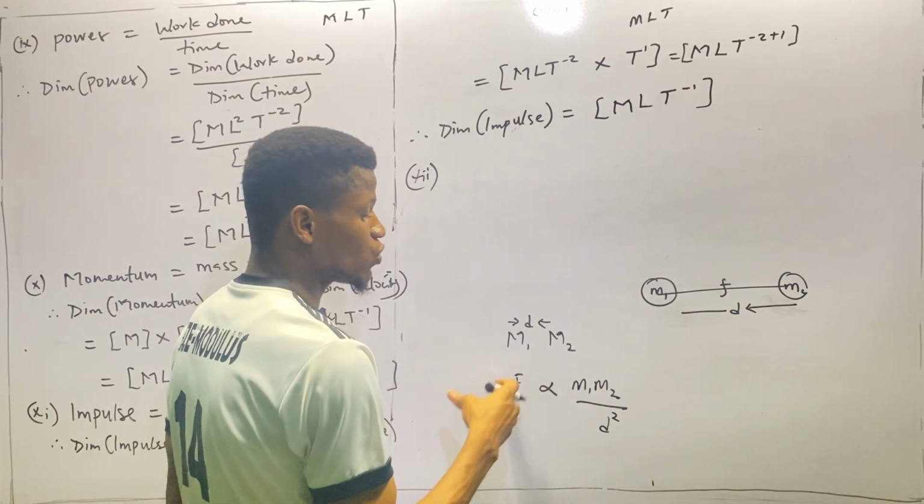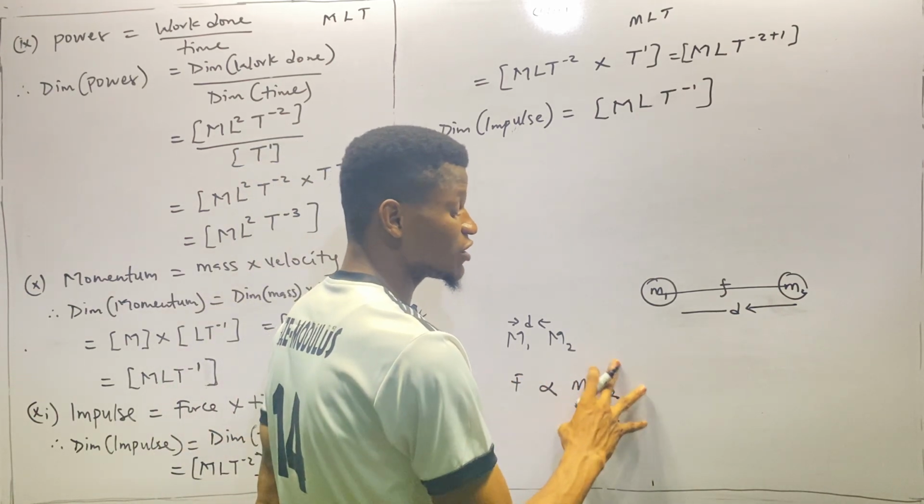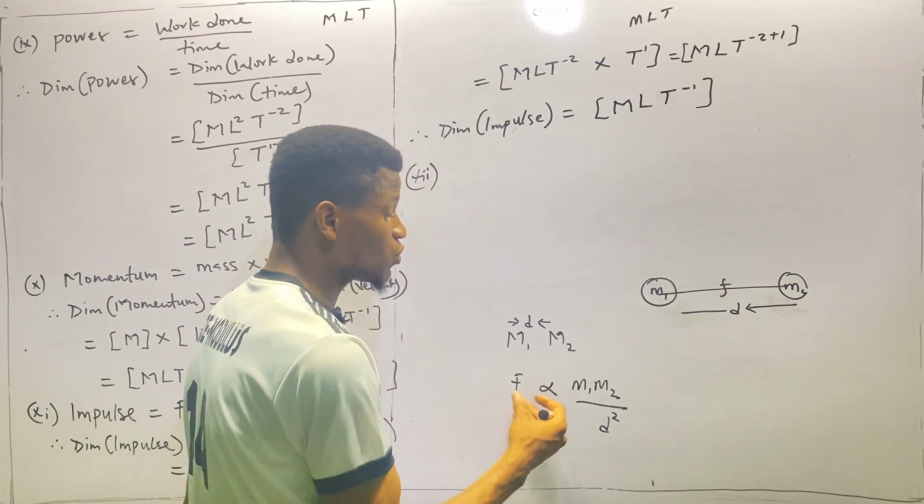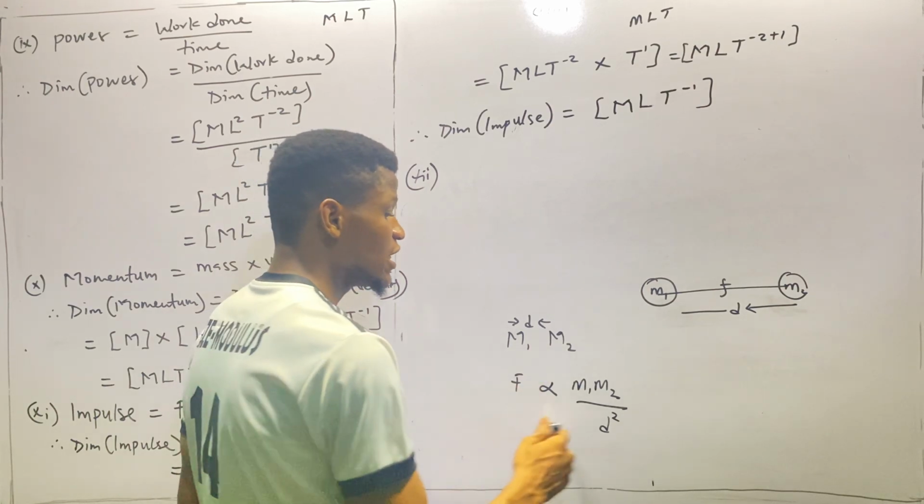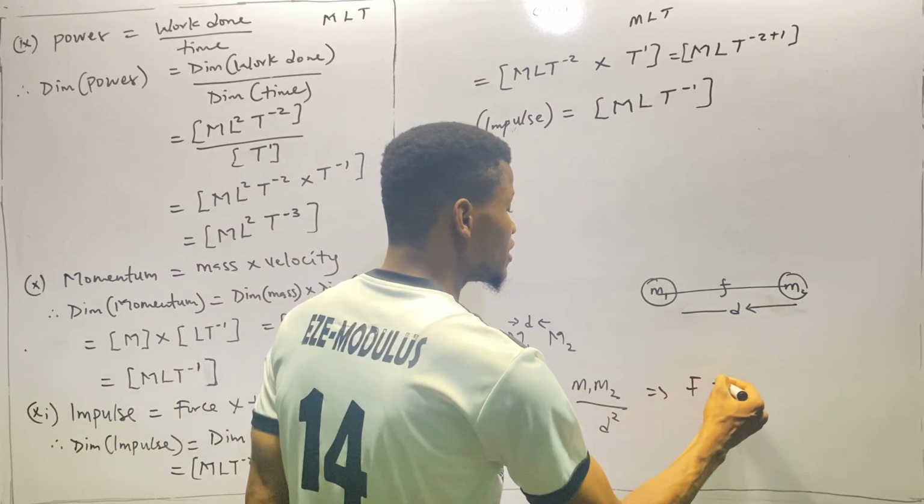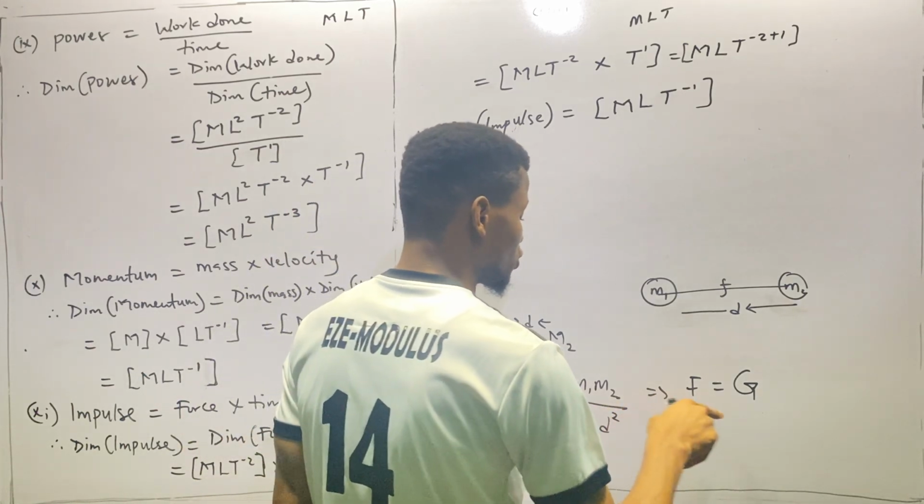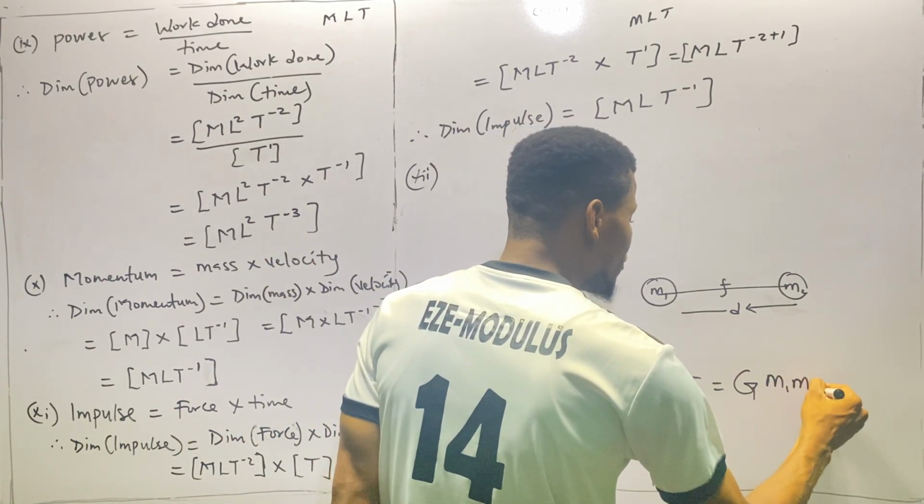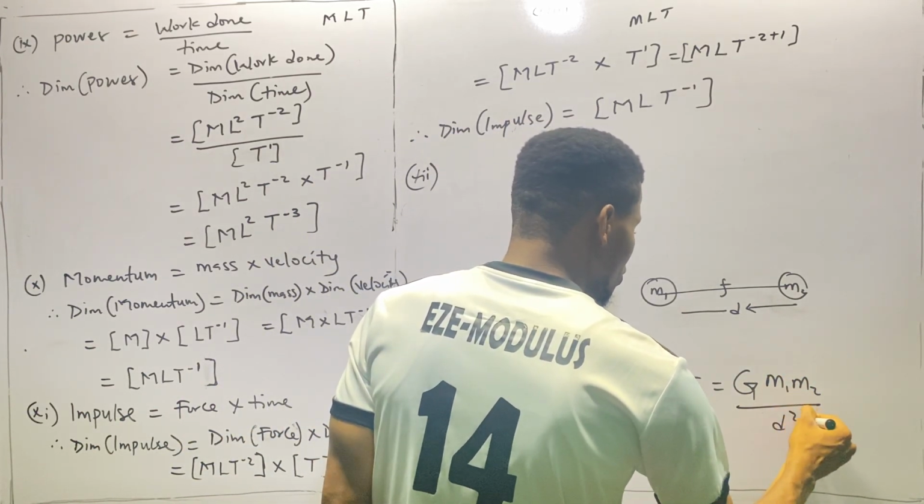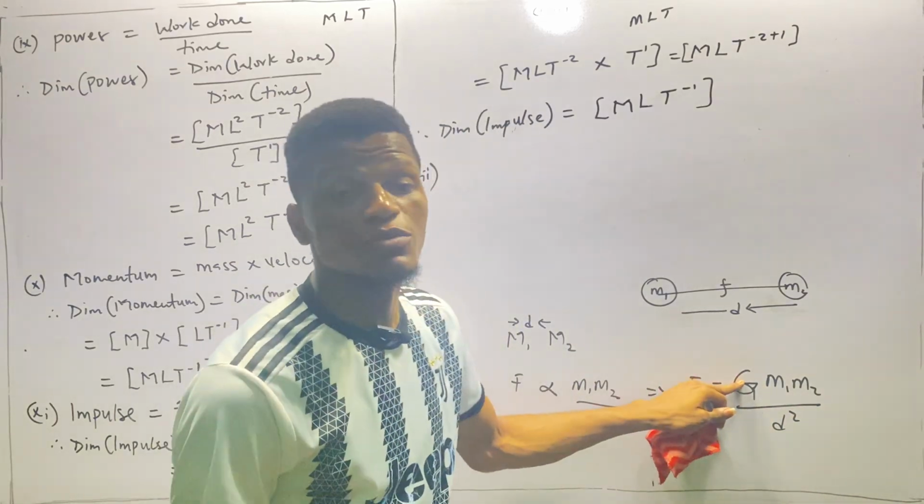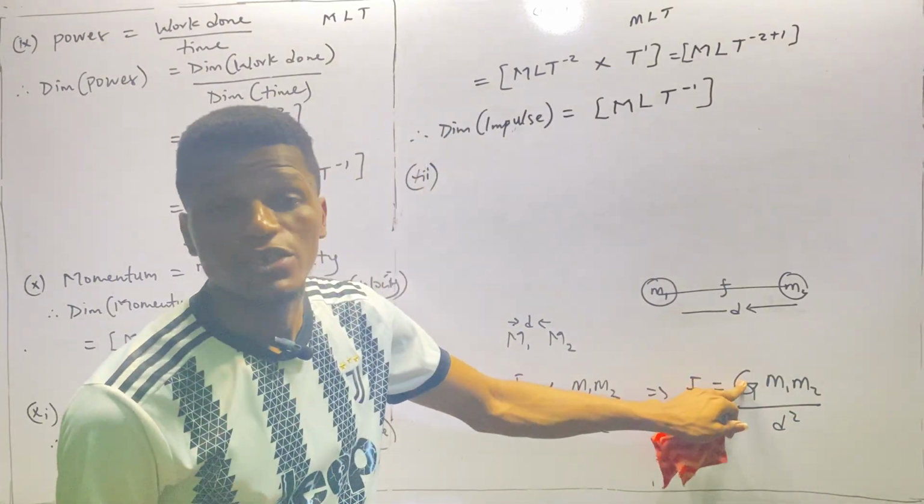To bring equality, because that a quantity varies as another does not mean they are equal, we need to introduce a constant, and that constant they introduced here is the gravitational constant, which is capital G. So we have F equals G M1 M2 over d square. So that is where the gravitational constant comes into play.